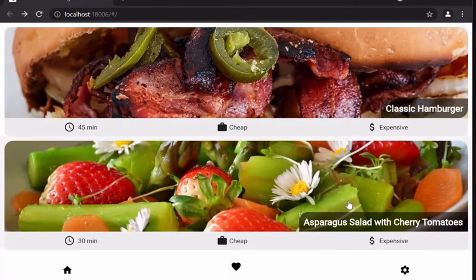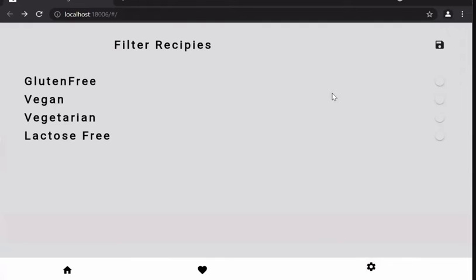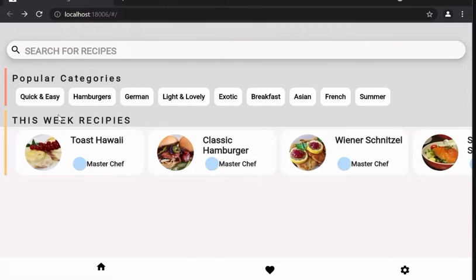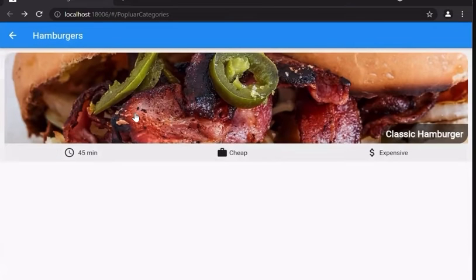Okay. Then we have a filter. You can filter the categories like vegetarian and lactose free, and now we are fine. If you press save, it will be saved. And here we can see the hamburgers.